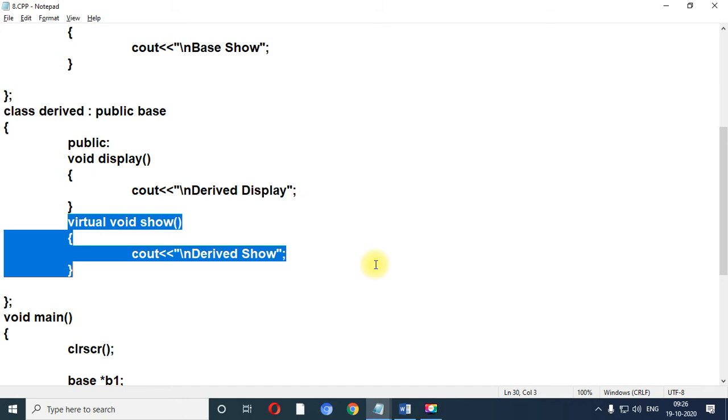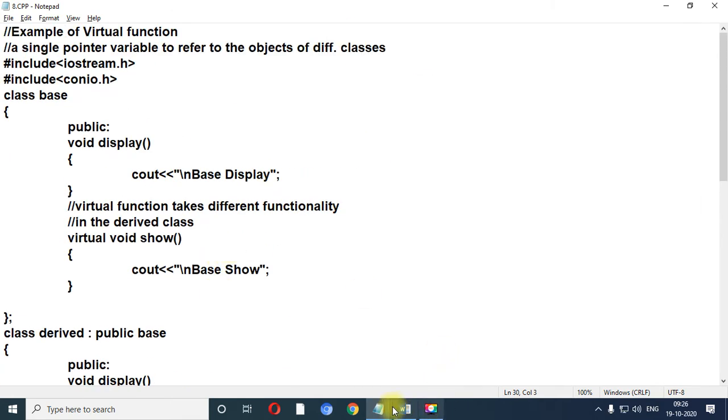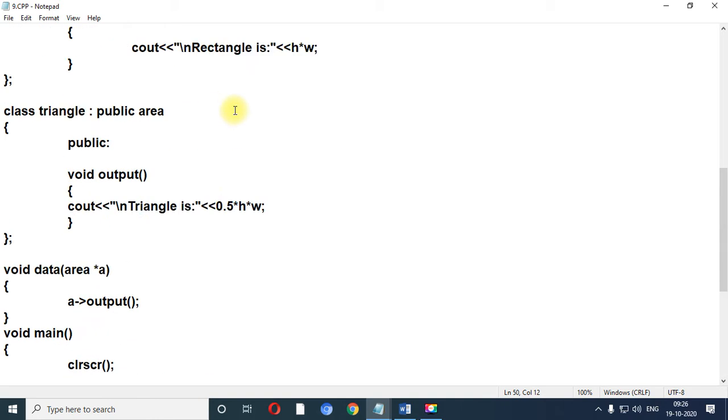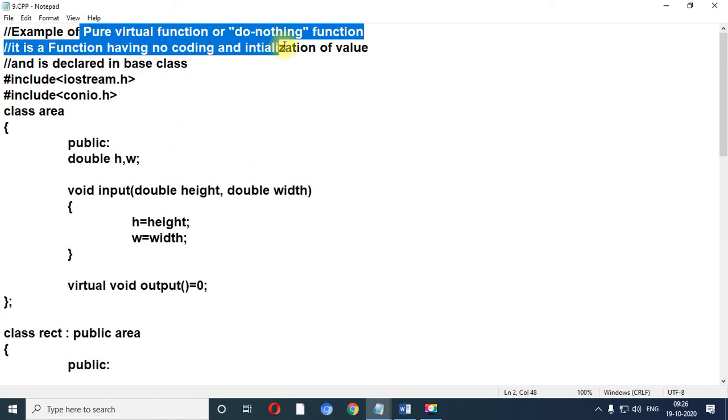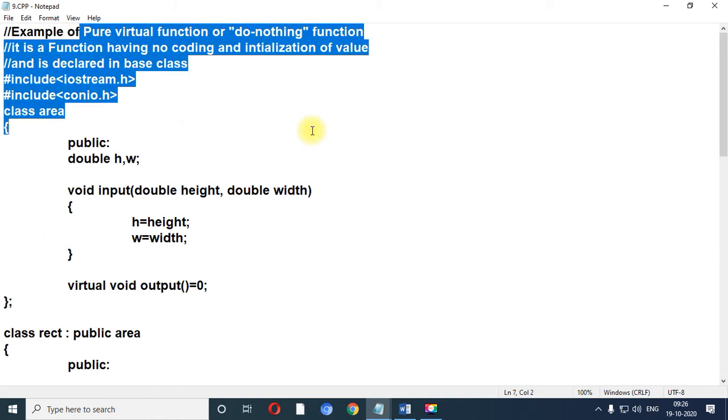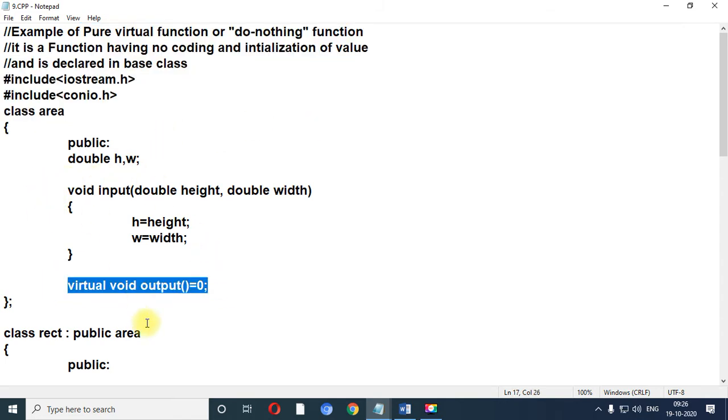Now the second program is based on virtual only. When you want to declare any function in a class which does not contain any body, that function is known as a pure virtual function.